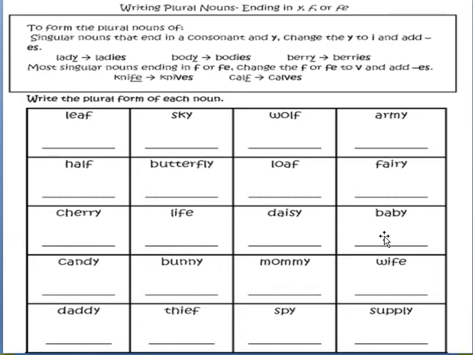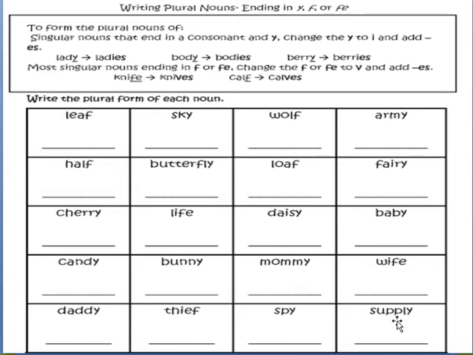Baby, babies. Candy, candies. Bunny, bunnies. Mommy, mommies. Wife, wives. Daddy, daddies. Thief, thieves. Spy, spies. Supply, supplies.